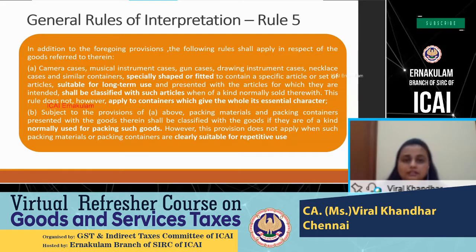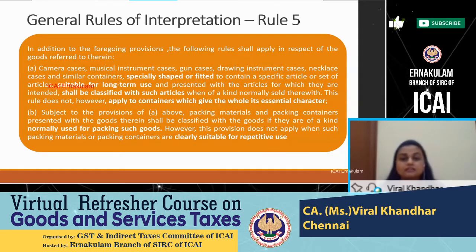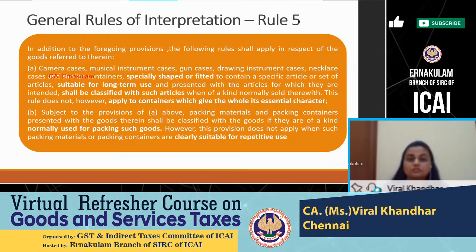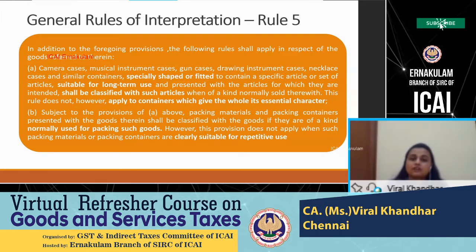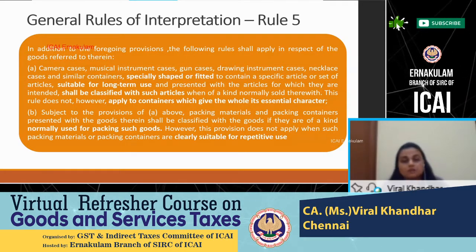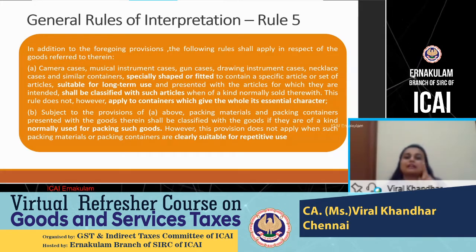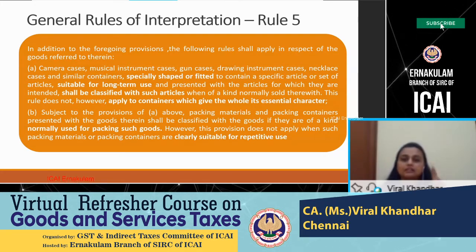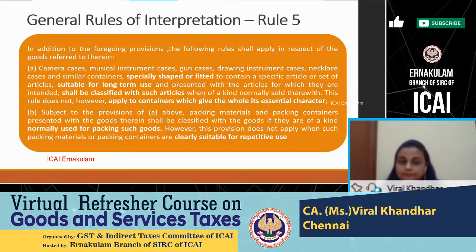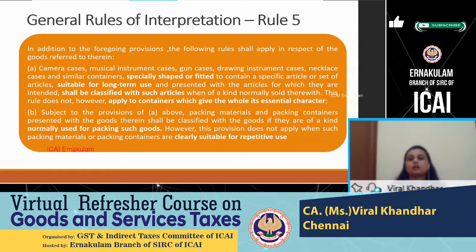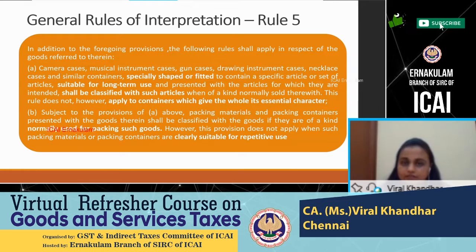For example, a guitar case or a violin case, maybe made of nice teak wood. I will not classify it as a separate product because it is going to be sold along with the guitar itself. So the case of the guitar will be classified under the HSN code applicable to the guitar itself.